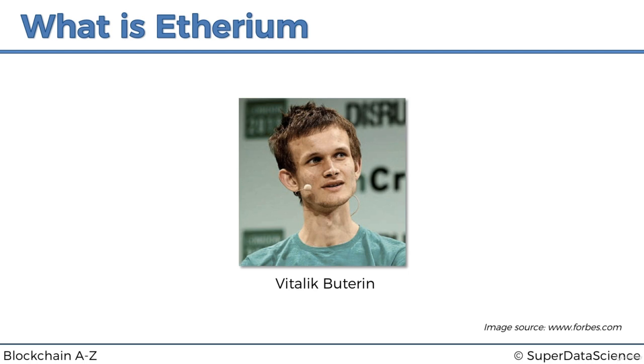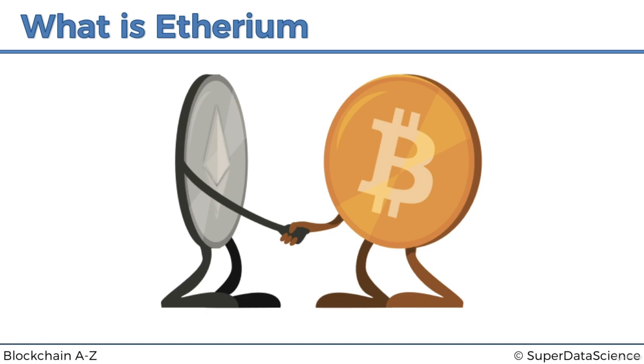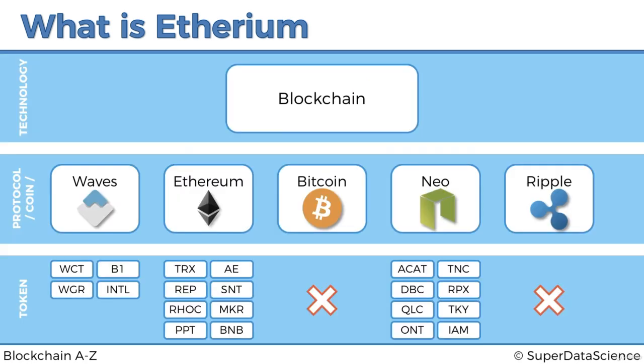And so he went along and created his own project, Ethereum, which has grown into the giant behemoth that it is now. Most ICOs and most new blockchain projects are actually built on top of Ethereum. So having said that, Bitcoin and Ethereum are actually friends, and there's even an image like this. Why are they friends? Well, because they both exist in the protocol coin layer, and they have kind of different purposes.